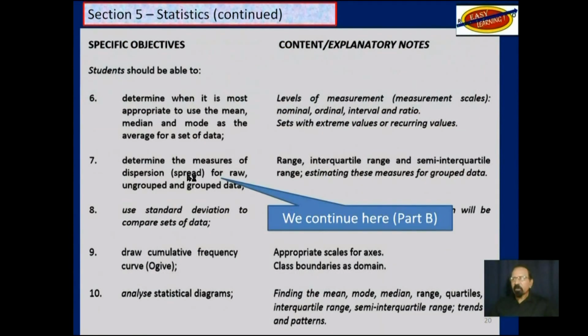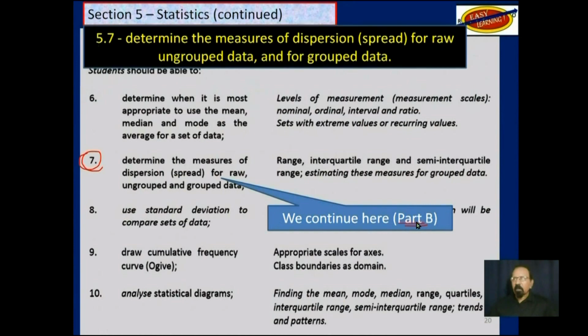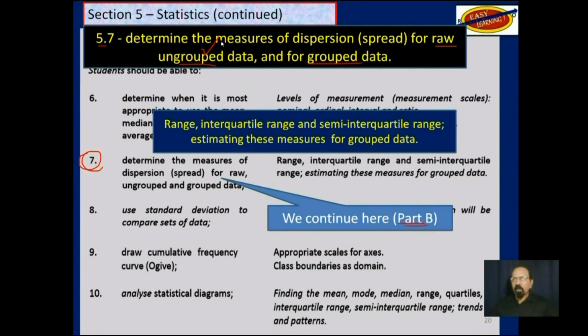So as I said, we are here, objective 7, part B. The objective says determine the measures of dispersion for raw, ungrouped data and for group data. We did this in the last video, raw ungrouped data. We need to talk about range, interquartile range, and semi-interquartile range.